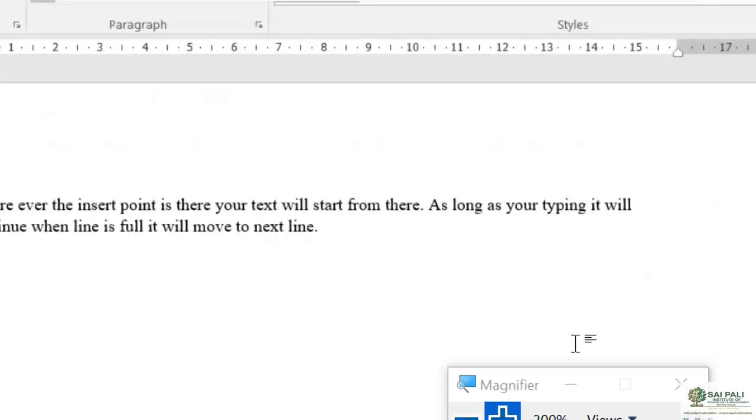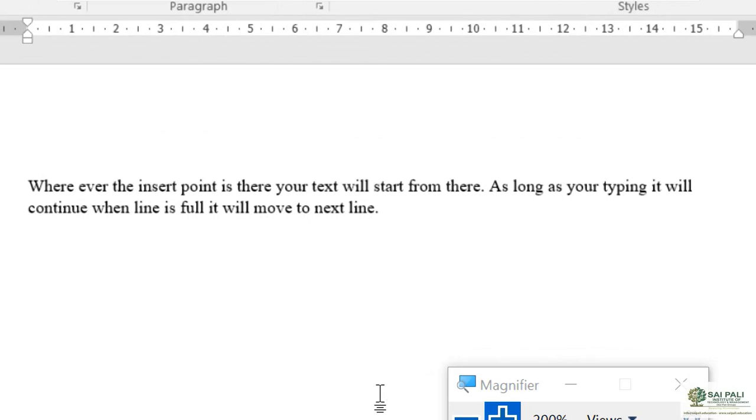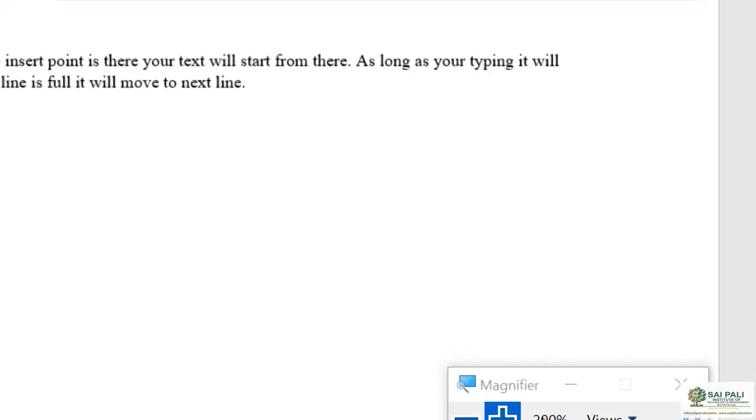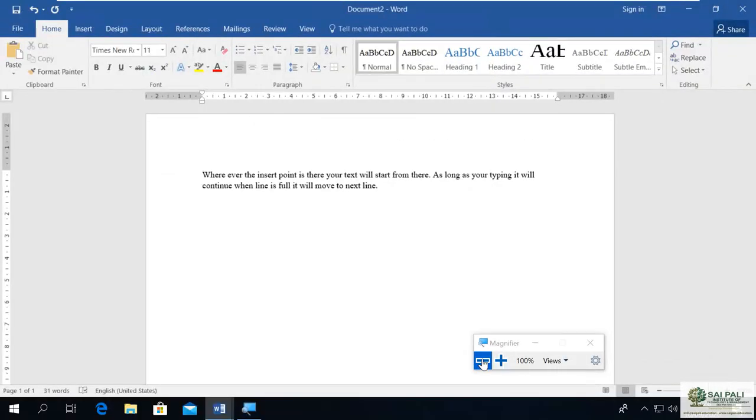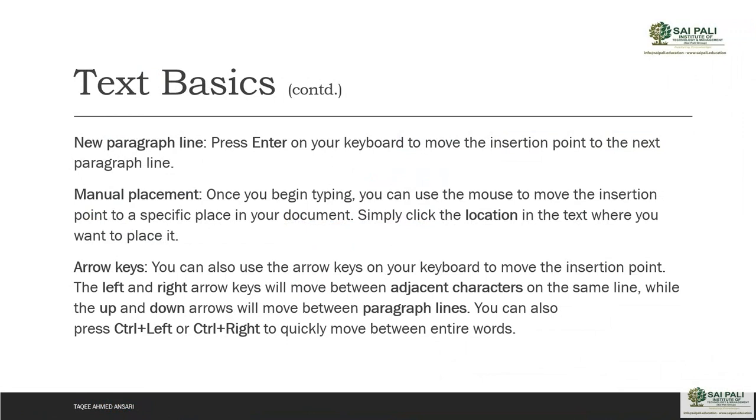Unless you press Enter, it will keep going to new lines, but it will still remain in the same paragraph. So for starting a new paragraph, you have to press Enter.